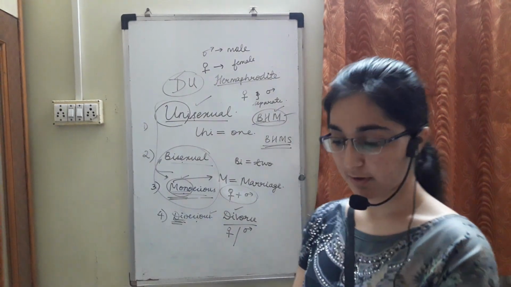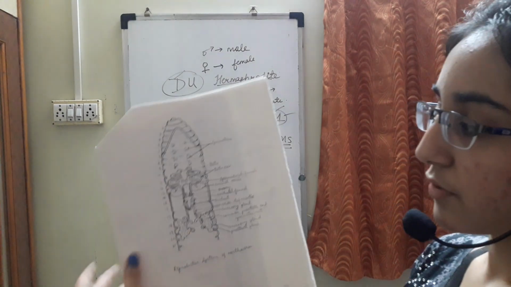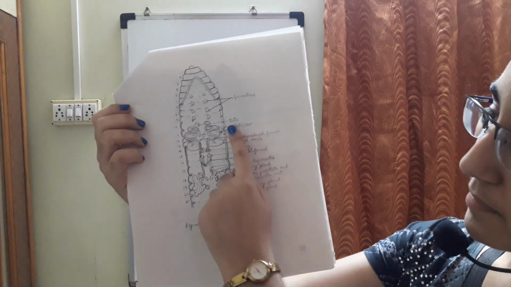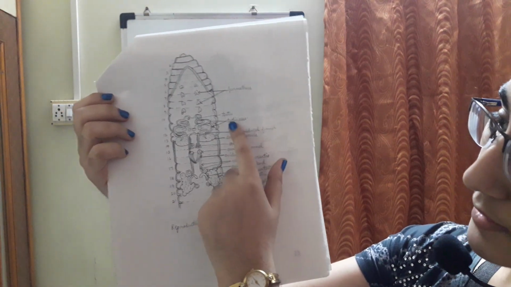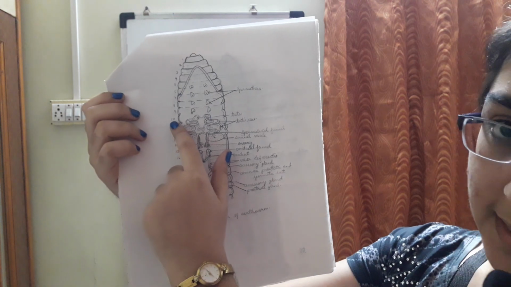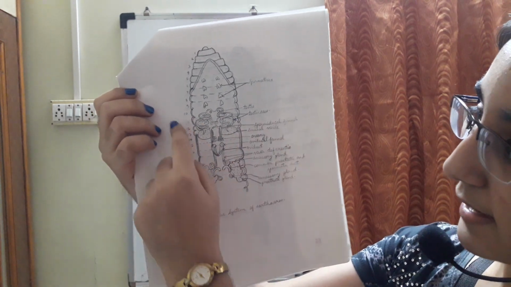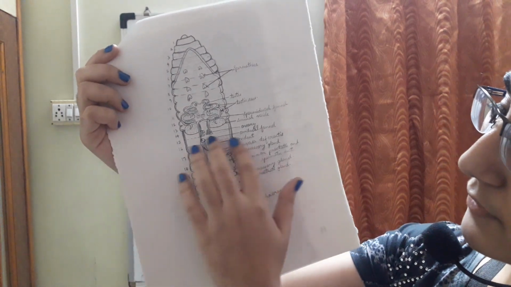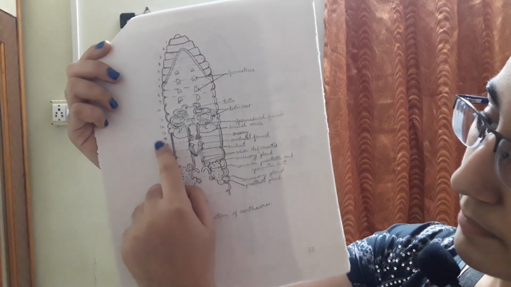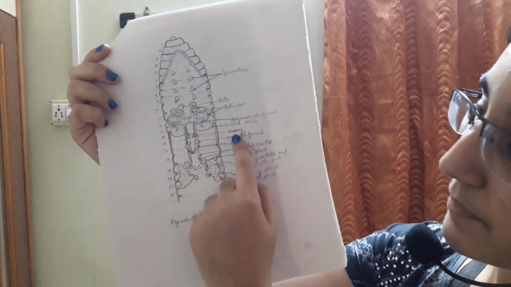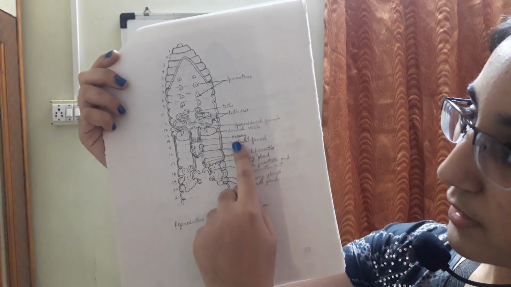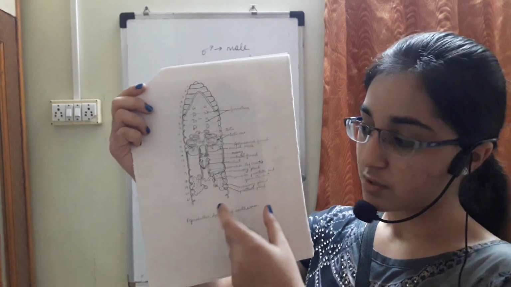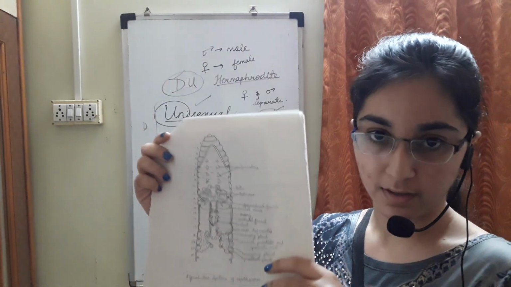Then you have earthworm. I hope this is clear. Earthworm has testes; you can see in the 10th segment, testes are present in 10, 11 and 12. And for the ovary, you can see here near 14 and 15. So testes and ovary are present in the same individual, so we say it is hermaphrodite.